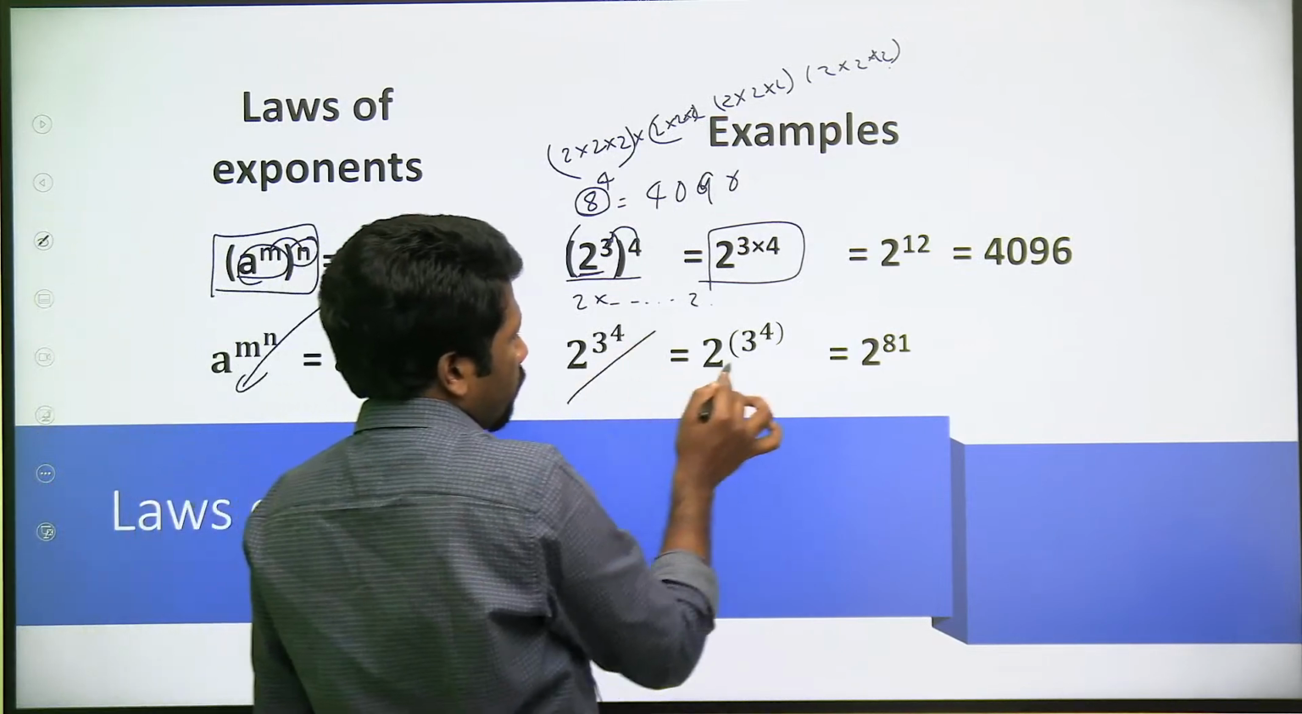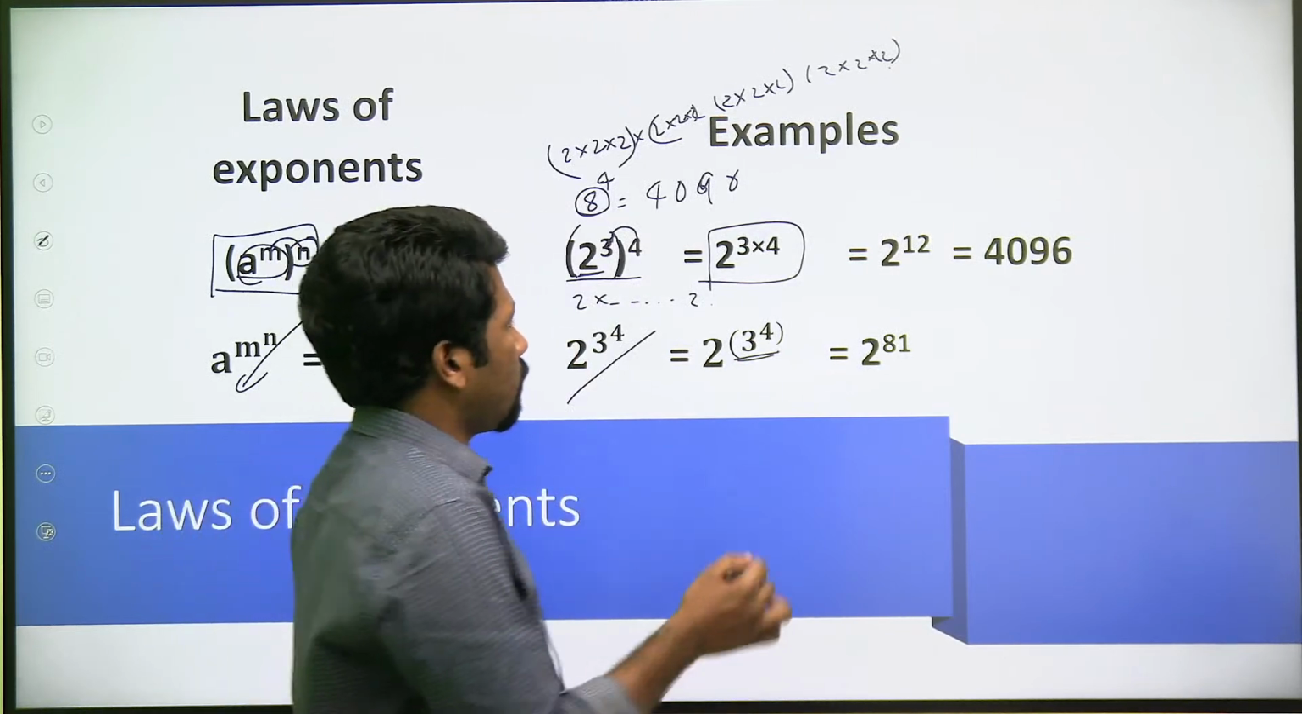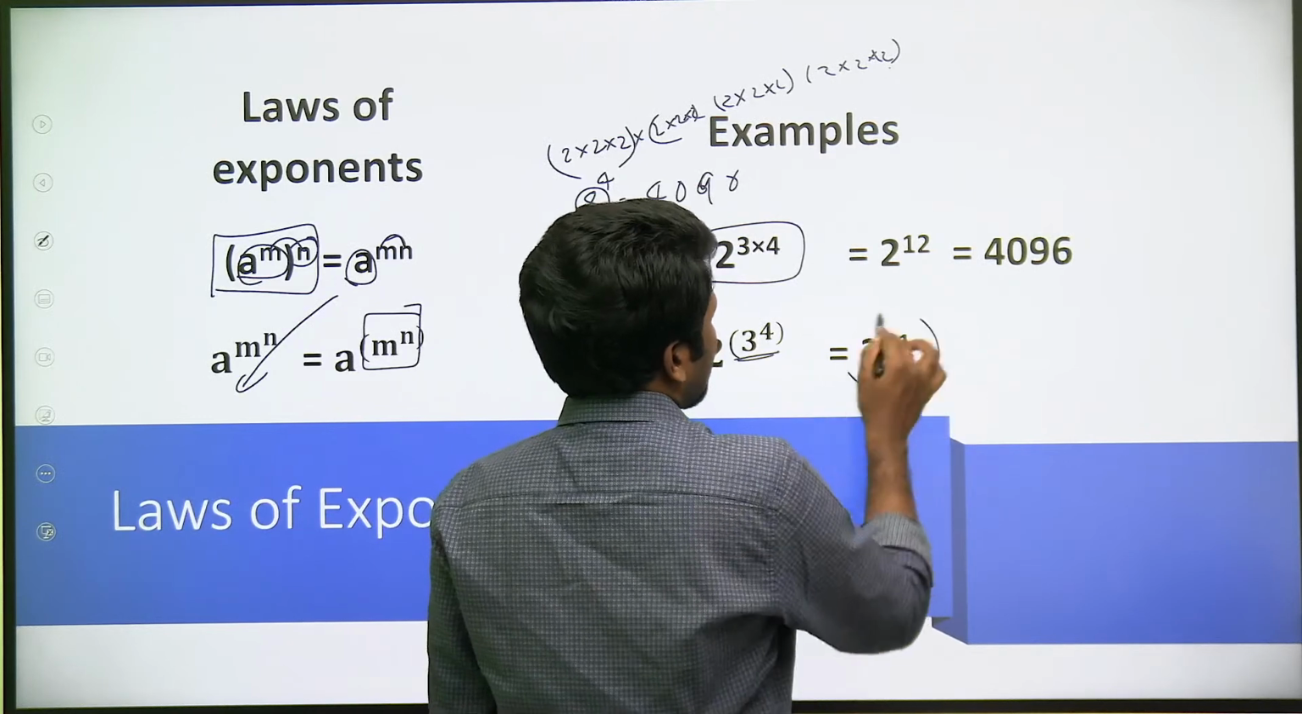So for 2 raised to 3 raised to 4, 3 raised to 4 has to be done first. That is the convention. 3 raised to 4 is 81, that is 3 into 3 into 3 into 3. So that is 2 raised to 81. Are you all understanding?